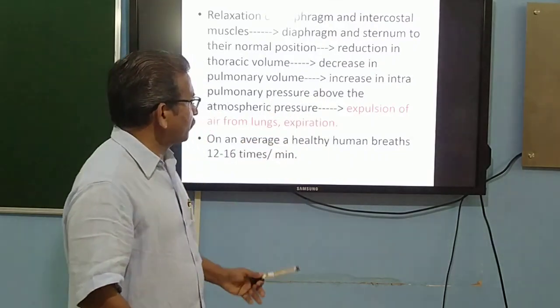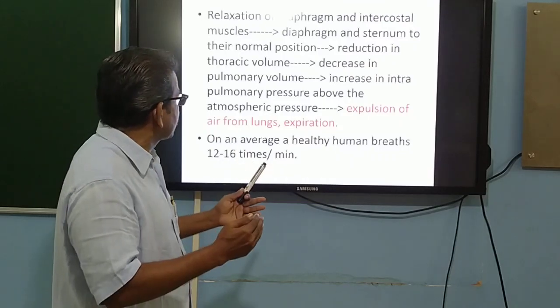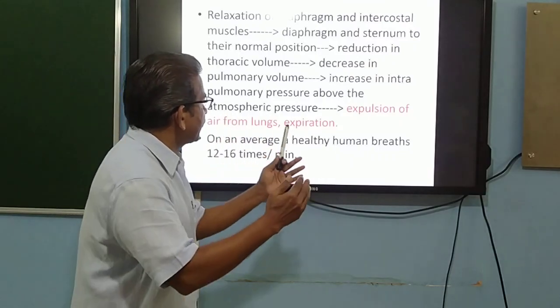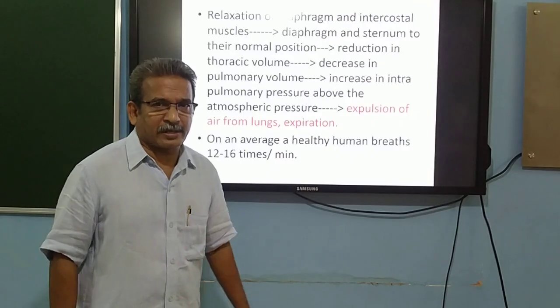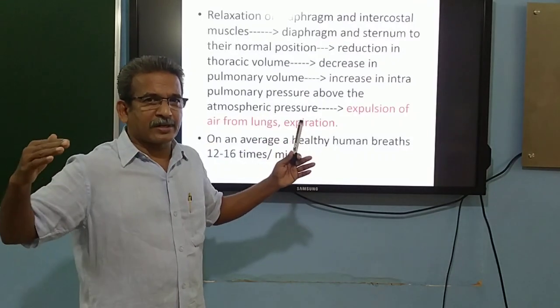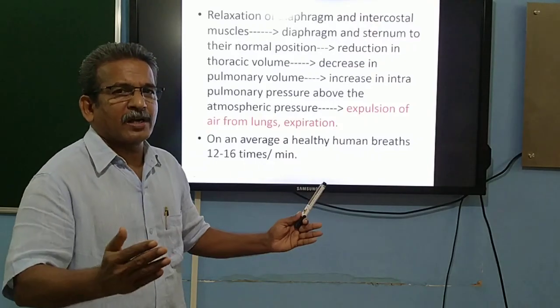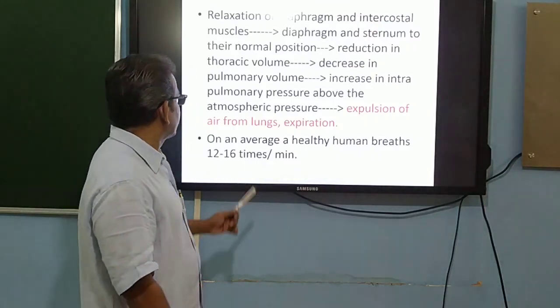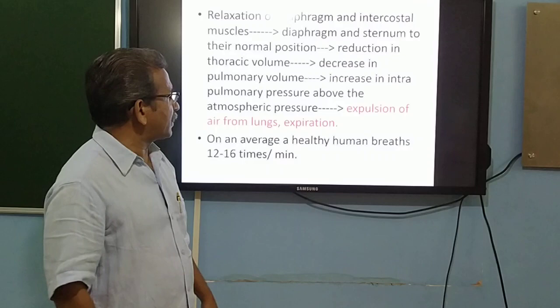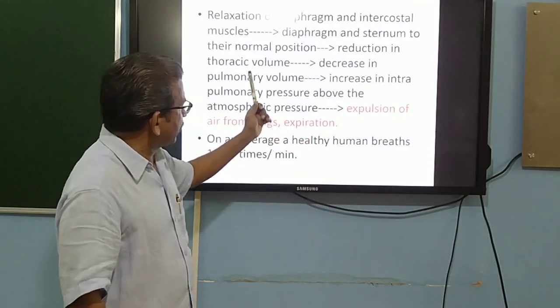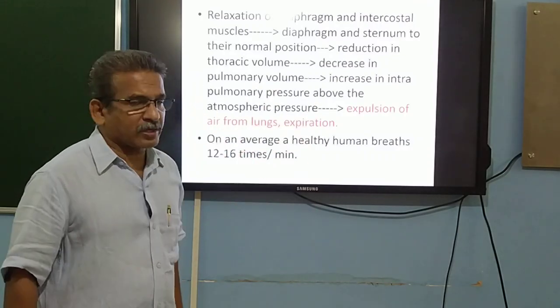And when the volume of the lungs decreases, what happens? There is an increase in the intrapulmonary pressure. When the space decreases, the pressure is increasing, and the intrapulmonary pressure is increasing above the atmospheric pressure.